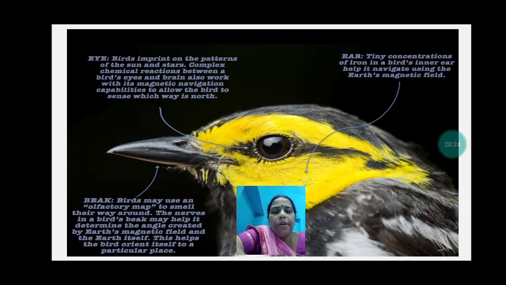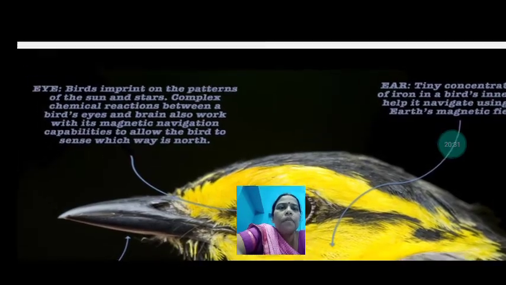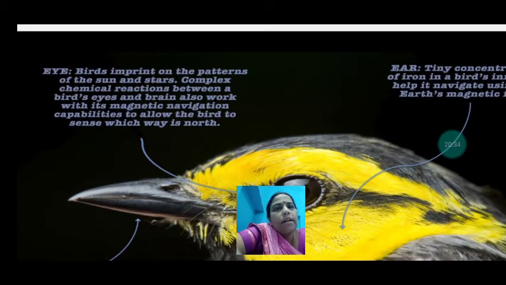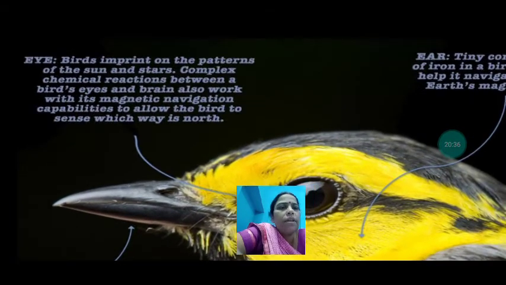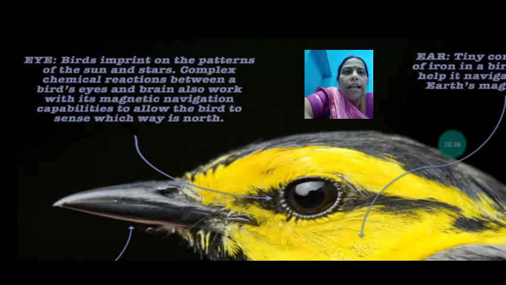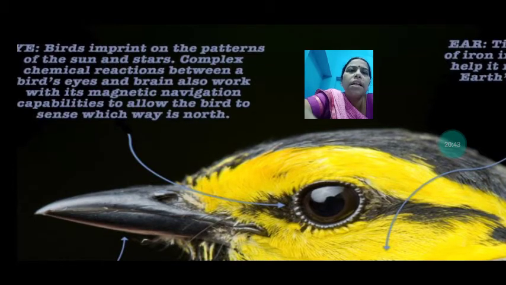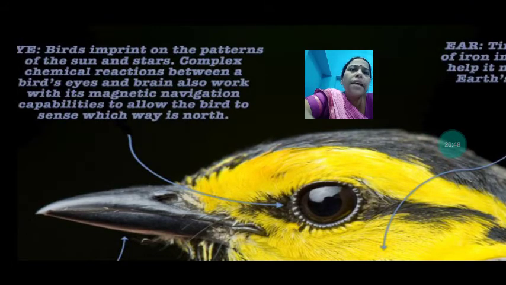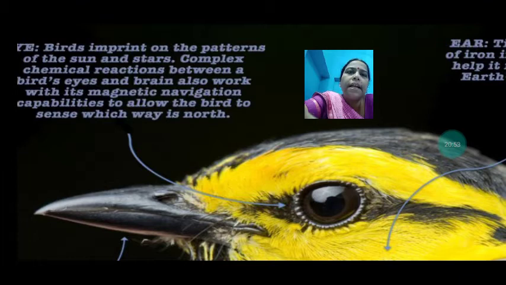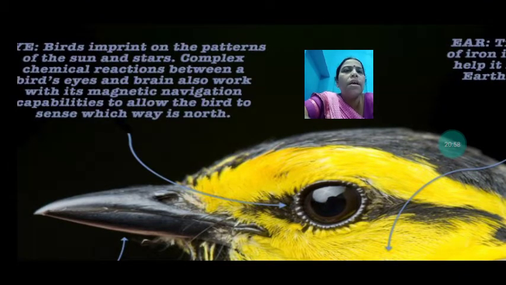Now see, migratory birds find their way by orienting themselves with the help of the sun and the stars. Now let us see what helps them. They have eyes. Birds imprint on the patterns of the sun and stars. A complex chemical reaction between a bird's eye and brain also works with its magnetic navigation capabilities to allow the bird to sense which way is north.